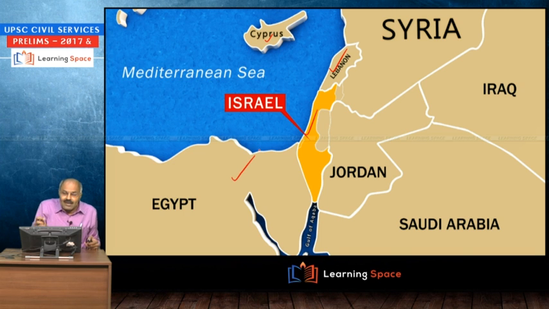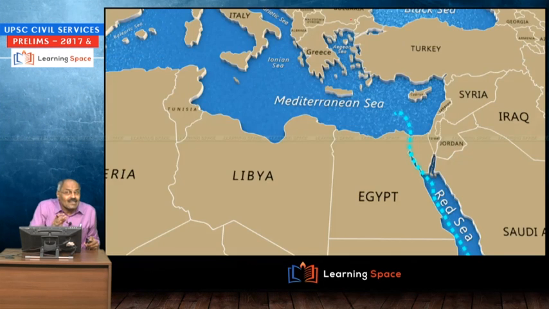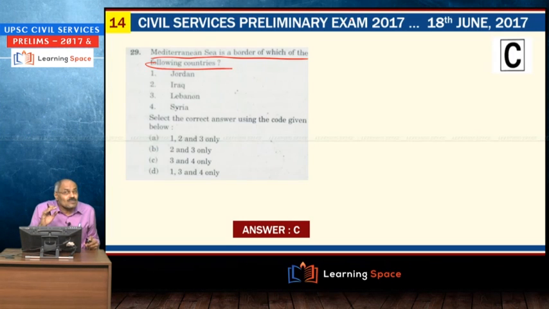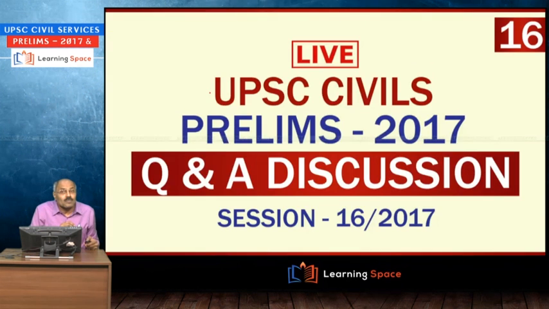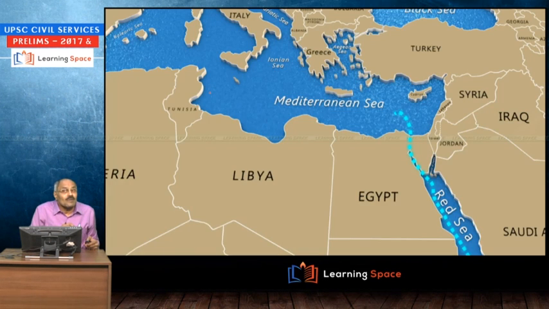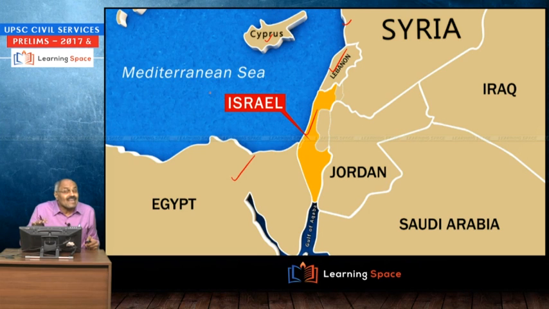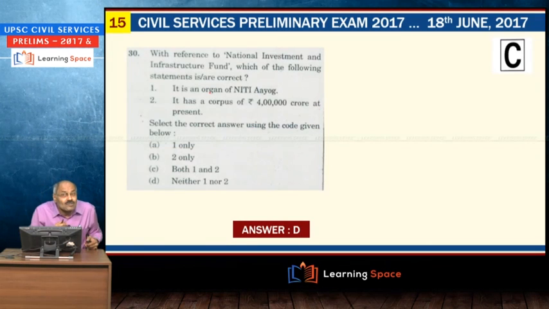These have a border along with Syria. These have a border with the Mediterranean Sea. So here is a very simple question. If you follow the maps, the Mediterranean Sea is a border of which of the following countries? It is Lebanon and Syria. So C is the option. If this map is there in your mind, then you can easily answer the question.